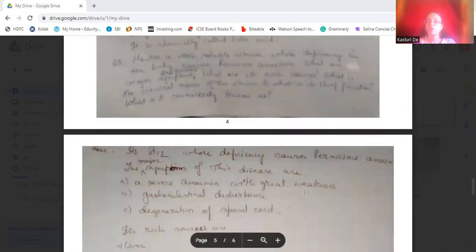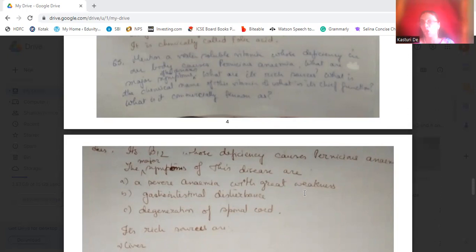Okay. So the vitamin whose deficiency causes pernicious anemia is vitamin B12. The major symptoms of this disease are a severe anemia with great weakness, gastrointestinal disturbances, and degeneration of the spinal cord.